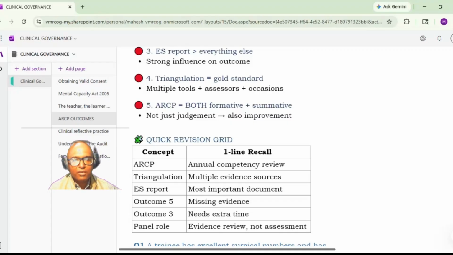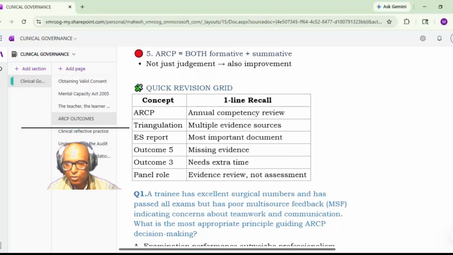Okay. So just for quick revision, ARCP is the annual competency review. There is triangulation, that is multi-evidence sources. Then the educational supervisor's report is the most important document. Outcome 5 is missing evidence. Outcome 3 needs extra time, and the panel's role is to review the evidence, not the direct assessment of the candidate. Okay, so that finishes the topic about the ARCP.